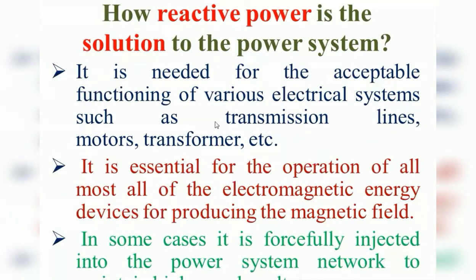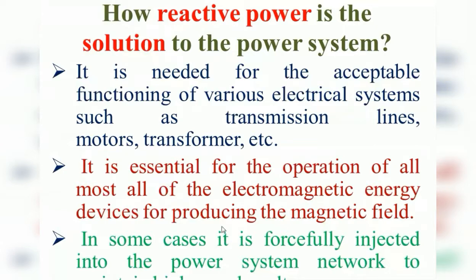It gives efficient function, so we need reactive power. Reactive power is also essential for the operation of electromagnetic energy conversion devices. If you take the transformer, it is used to produce flux. That is one electromagnetic energy conversion device, and the generator is also an electromagnetic energy conversion device. So the generator and the transformer produce a magnetic field, and they need reactive power.